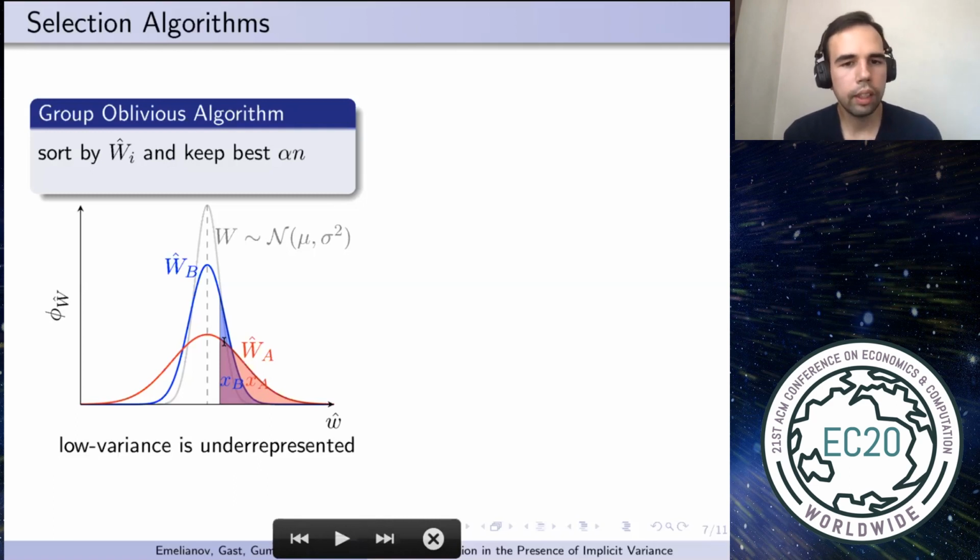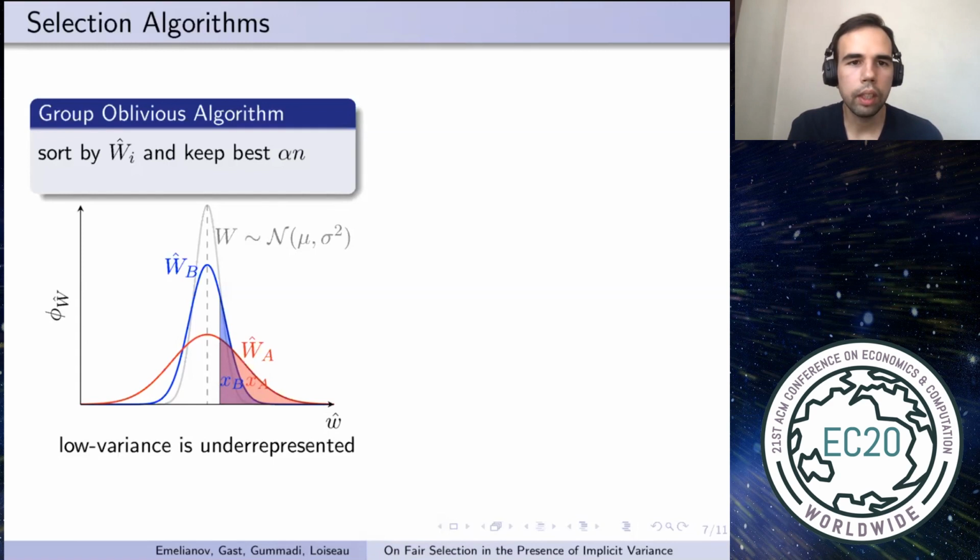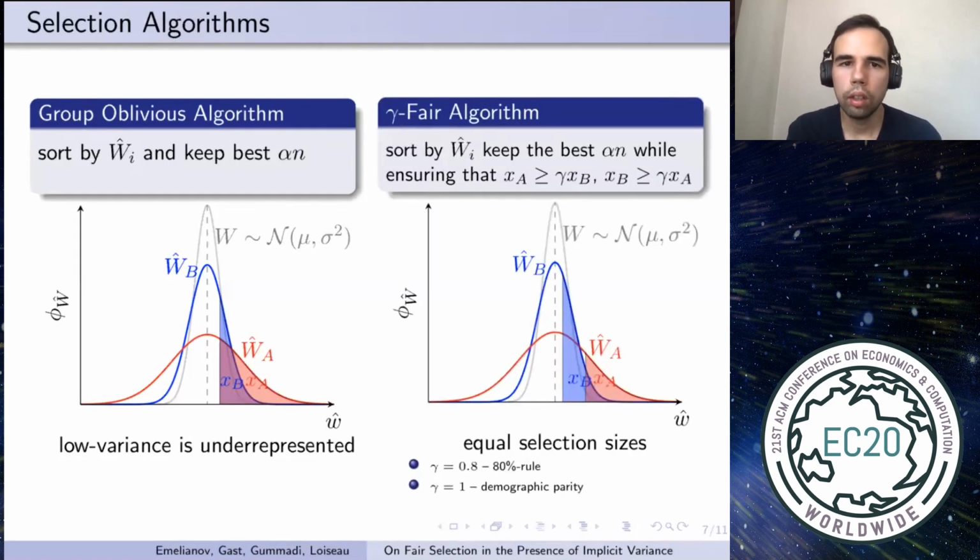To mitigate the effect of discrimination, the decision maker can use some group fair algorithm. In our work, we study a generalization of the 80% rule, which we call the gamma fair algorithm.